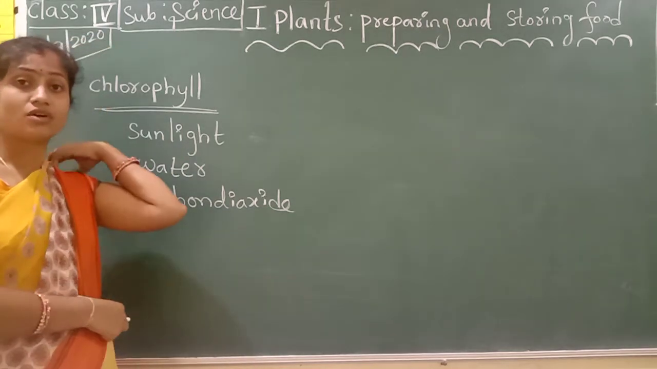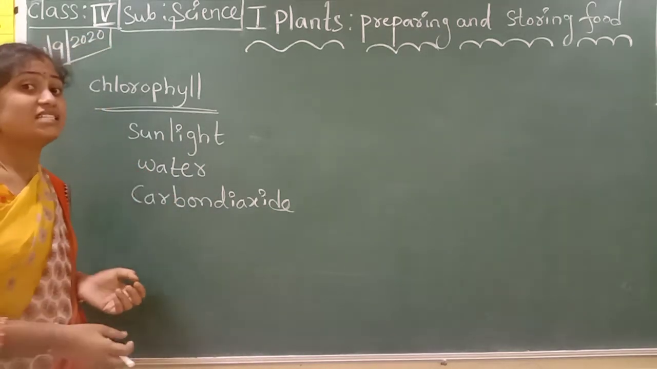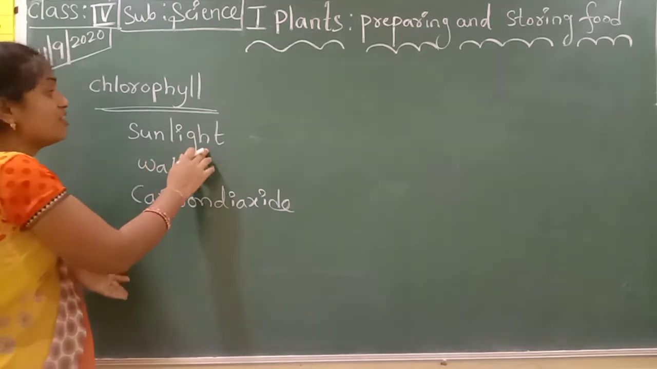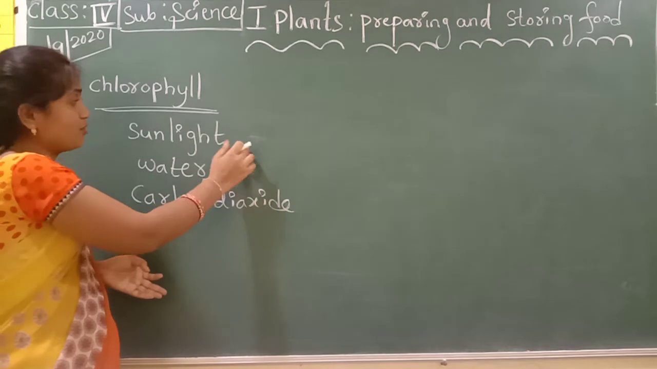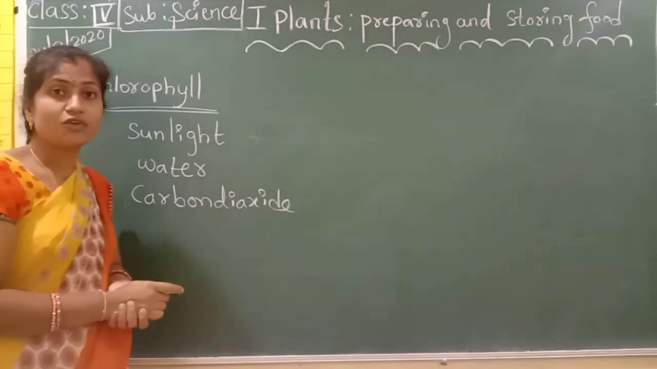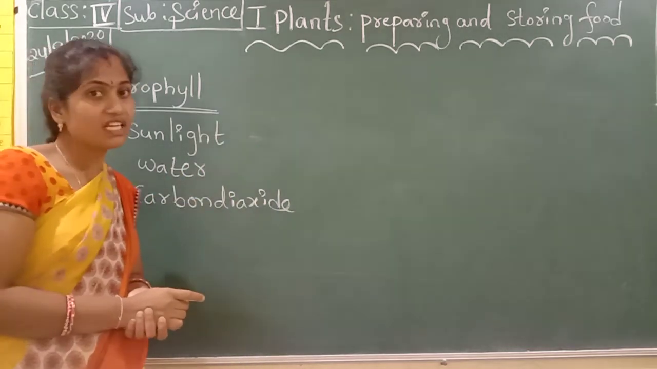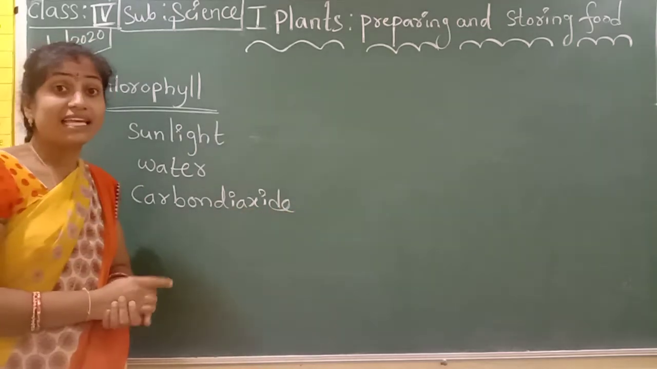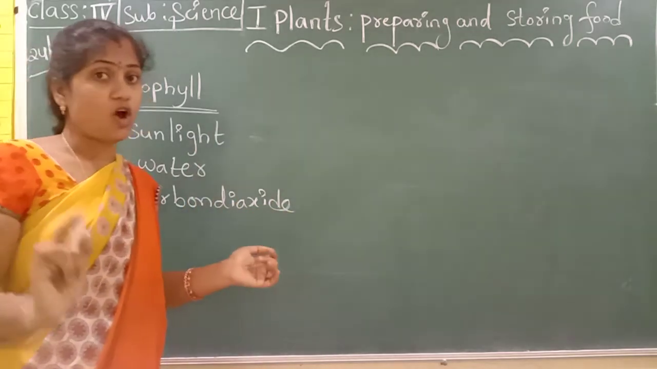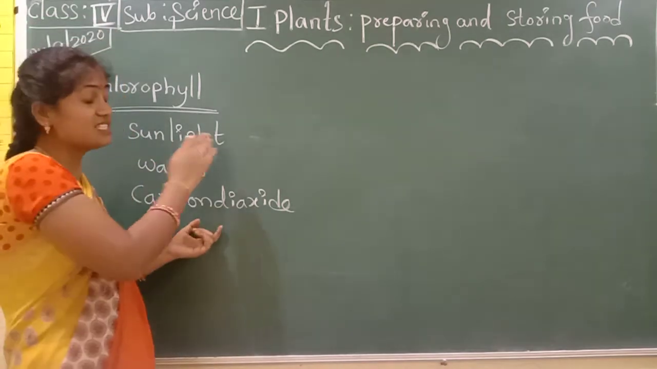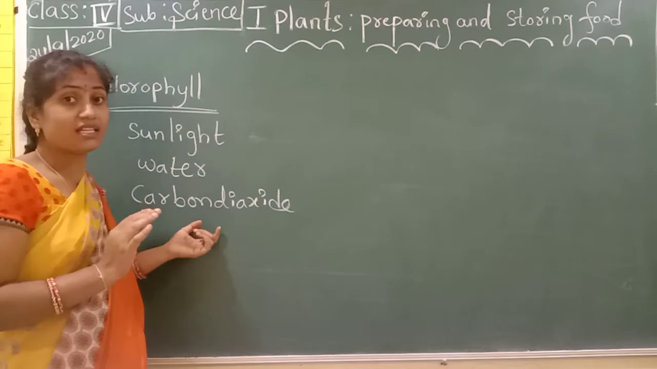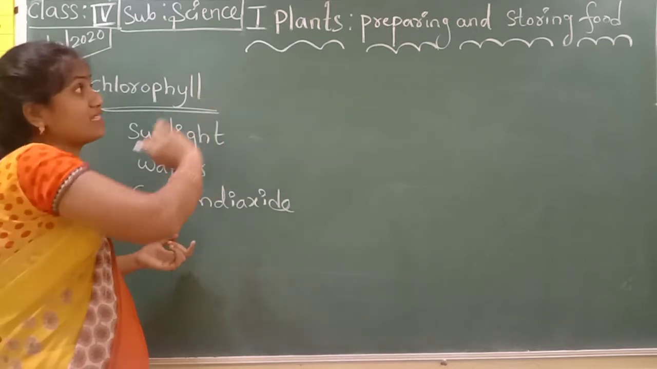Do you know? Yes. Say children, who will give the sunlight? The sun only gives the sunlight. We get sunlight from the sun only. Next, water. Who will give the water? Nature only will give the water. And carbon dioxide. These are the very important things for plants to prepare food.